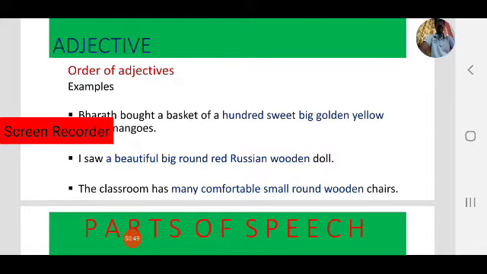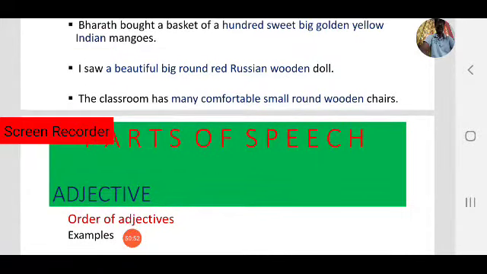Like, the classroom has many comfortable small round wooden chairs. Observe: many is a number adjective, comfortable is your opinion, small is a size, round is a shape, wooden is a material. How are the adjectives used in order? Many is also an adjective. Comfortable, small, round, wooden are adjectives in a single sentence. So observe the order.